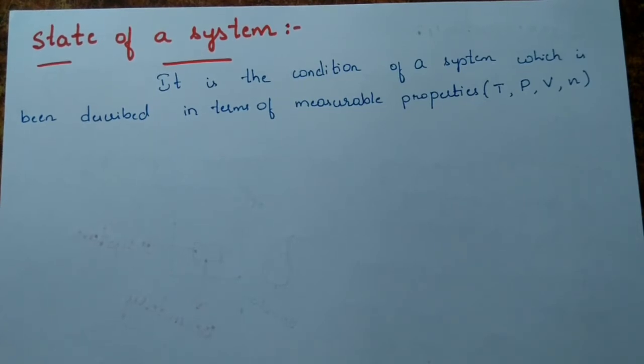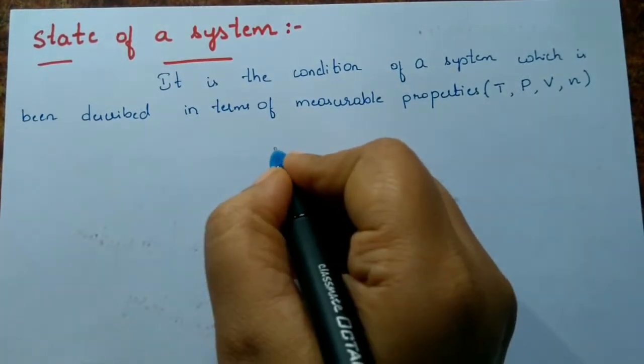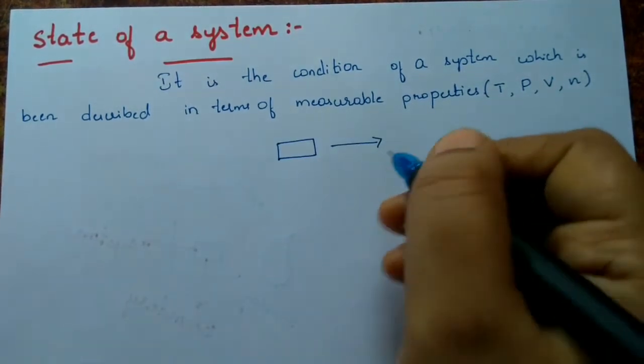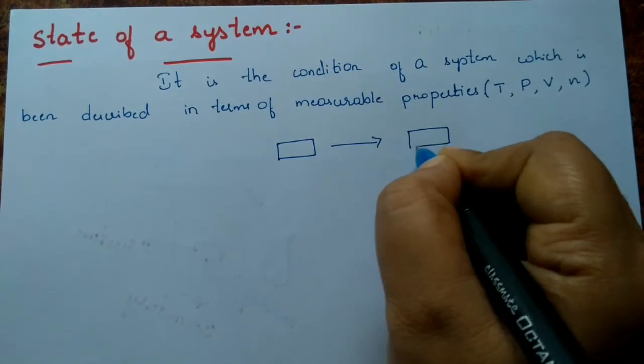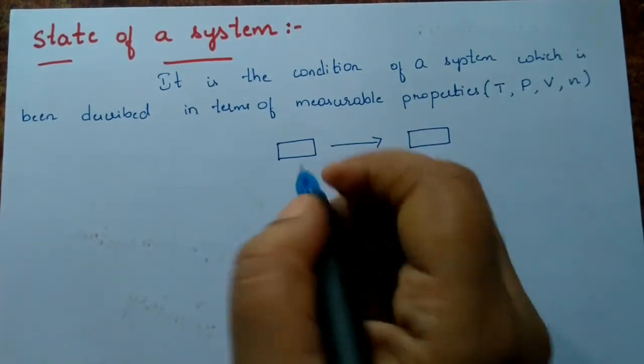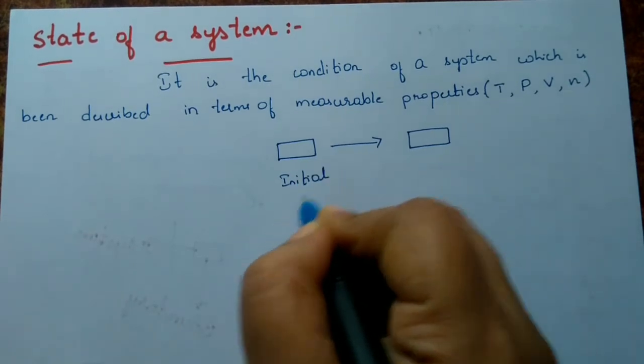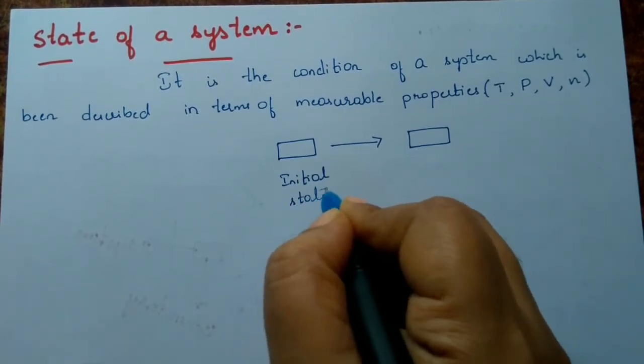Let us consider we have a system and it is changing from an initial state. Initially we have a state, which we call the initial state.